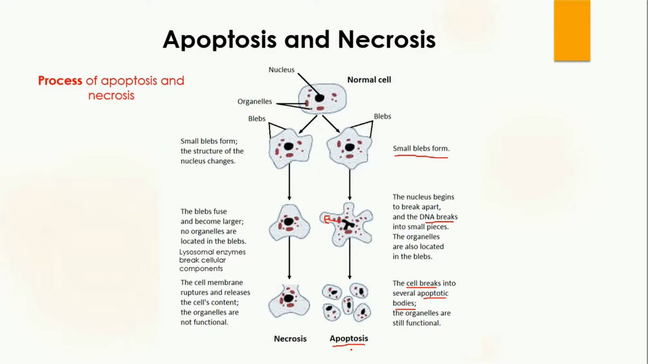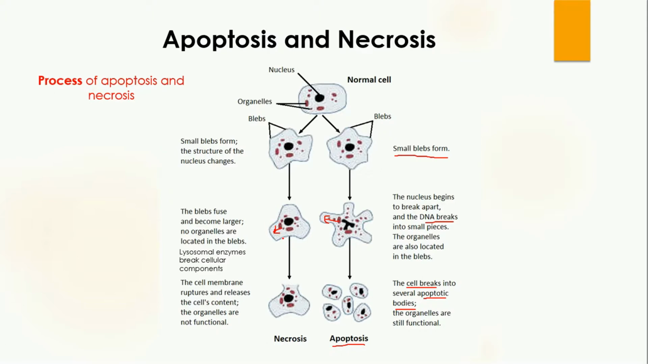In the case of necrosis, small blebs are also formed. Along with this, the structure of the nucleus also changes. Then the blebs fuse and become larger. Here you can see the small blebs are formed, but now they are fused together and large blebs are formed. But here no organelles are traveling, while in apoptosis the organelles were traveling. So in necrosis, there are no organelles in the blebs.